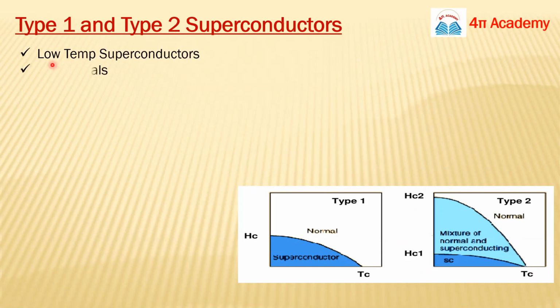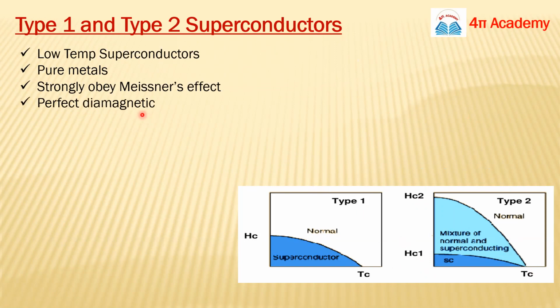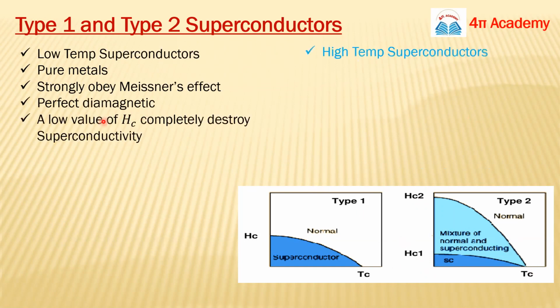Type 1 superconductors are low temperature superconductors, and they are basically pure metals. Pure metals are basically type 1 superconductors. They strongly obey the Meissner effect. They are perfectly diamagnetic in nature, and a low value of Hc can completely destroy the superconductivity.